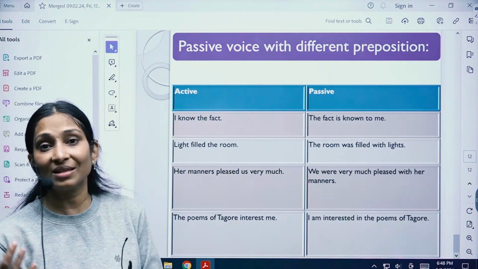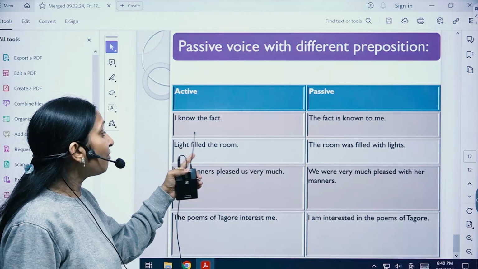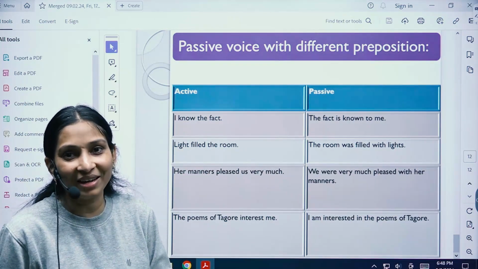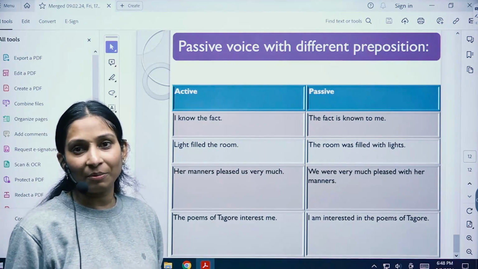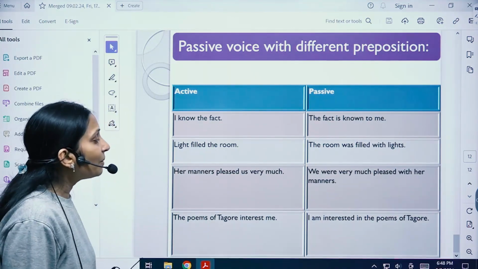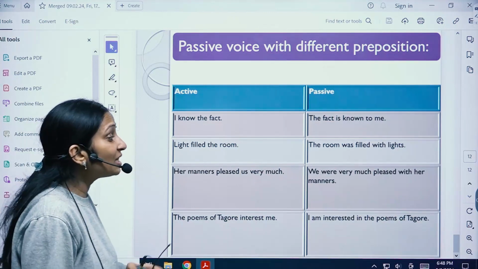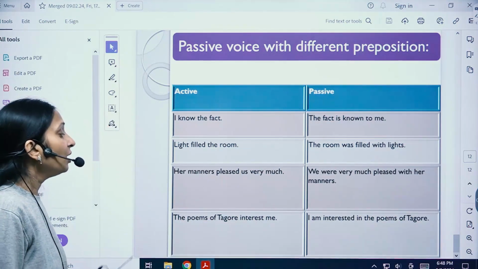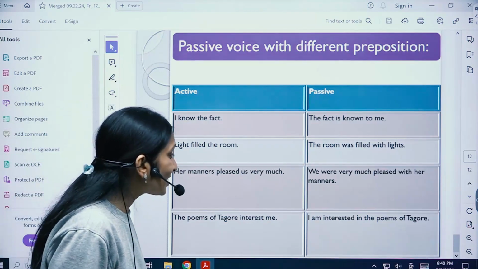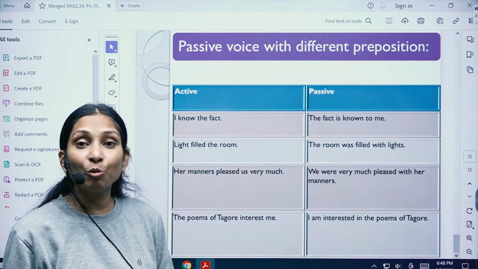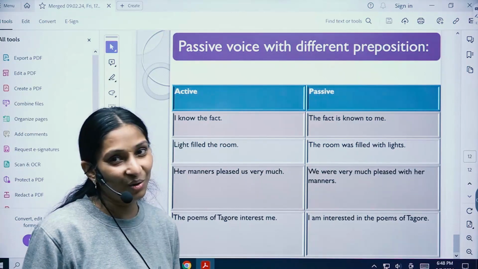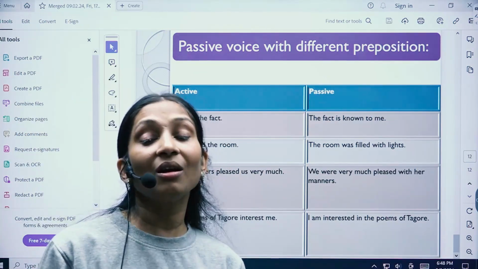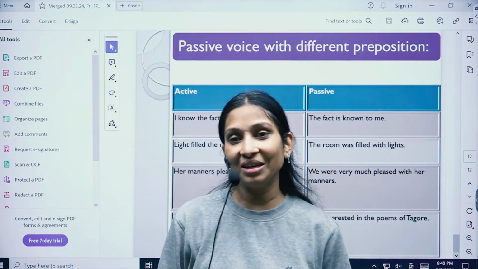"Light filled the room" becomes "The room was filled with light." "By light" we cannot say, right? Obviously a preposition is going to come here, so "with light." "Her manner pleased us very much." "We were very much pleased with her manners," right? So a preposition has come here. "The poems of Tagore interest me." "I'm interested in the poems of Tagore," right? So basically the prepositions are also put according to the need and demand of the sentence.